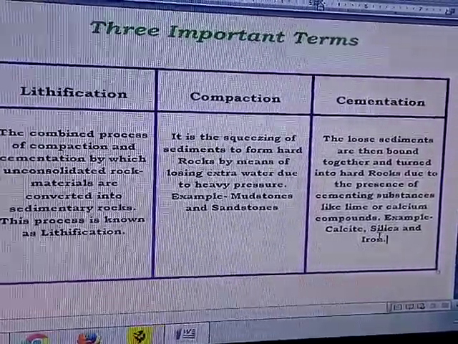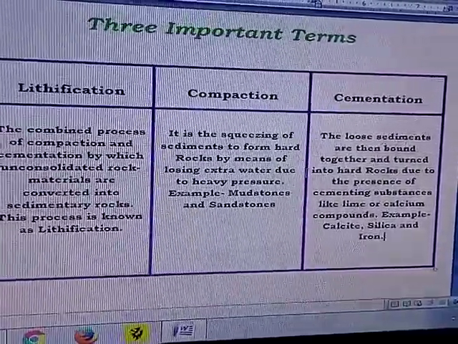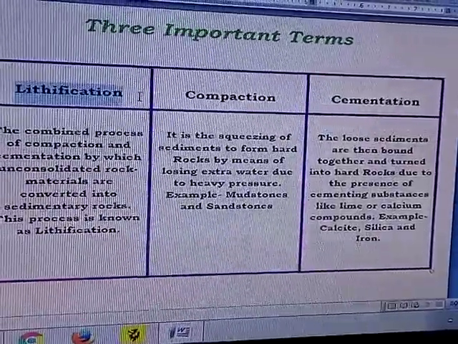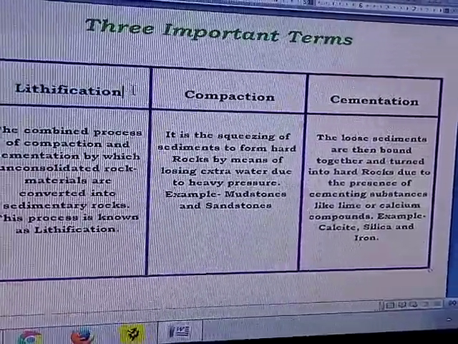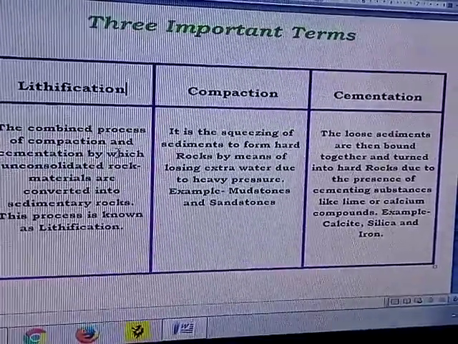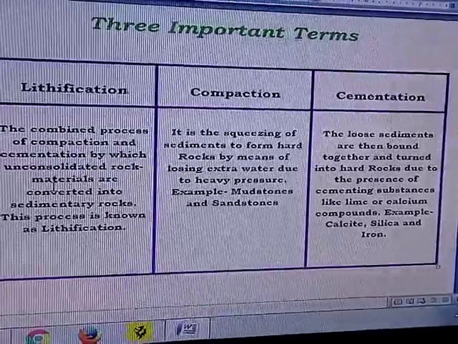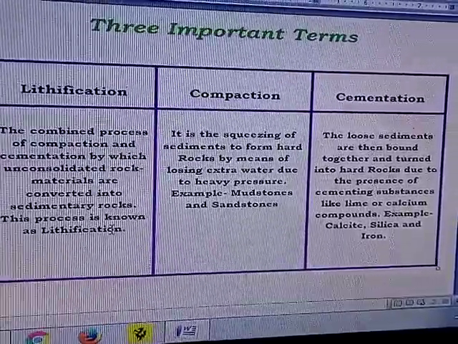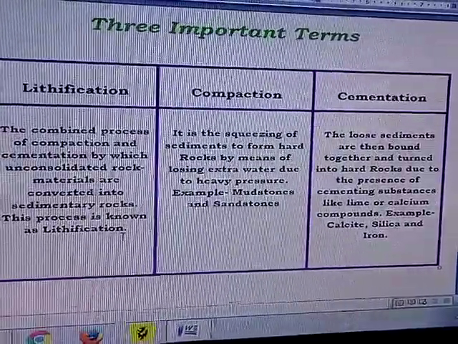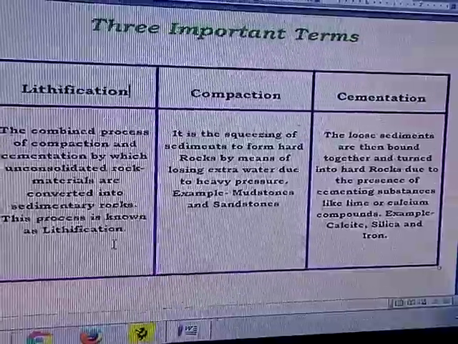So these two processes, compaction and cementation, together help in lithification. Lithos means rock, so making of rock. It is the combined process of compaction and cementation by which unconsolidated rock materials, meaning loose rock materials, are converted into sedimentary rocks. This process is known as lithification.